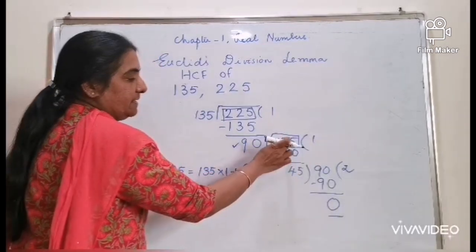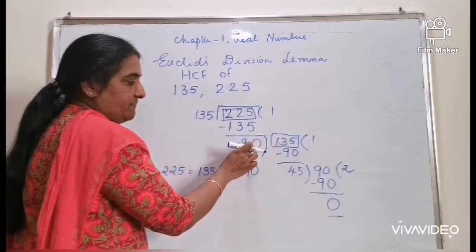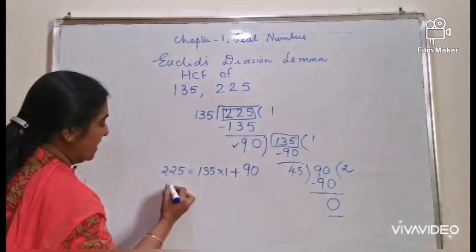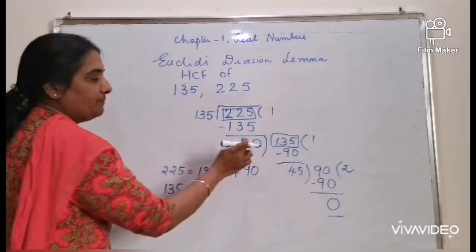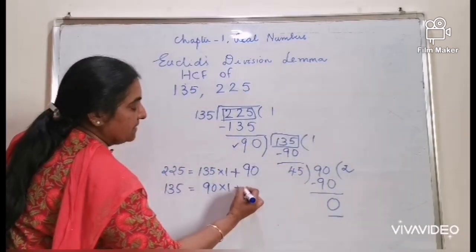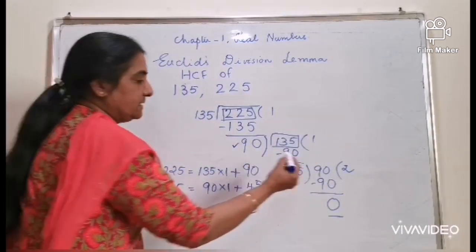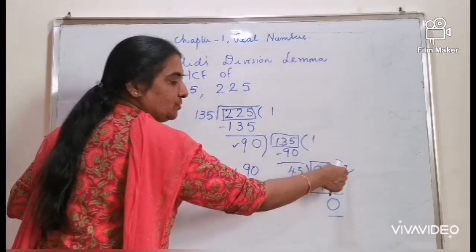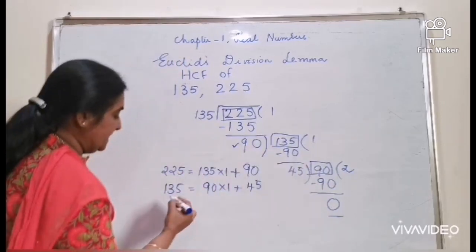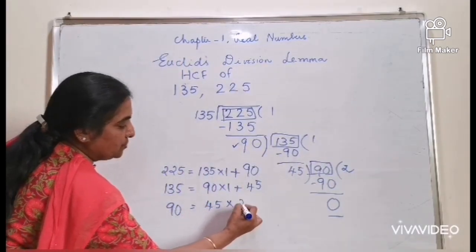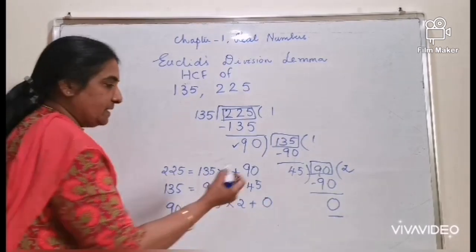Second step, dividend is equal to divisor into quotient plus remainder. 135 is equal to divisor into quotient plus remainder. In the third step, dividend is equal to divisor into quotient plus remainder. 90 is equal to 45 into 2 plus 0.